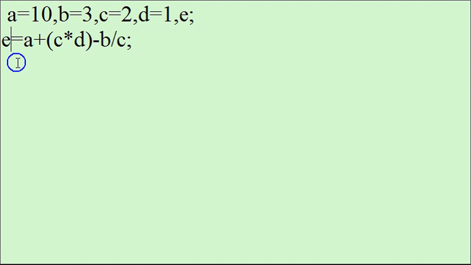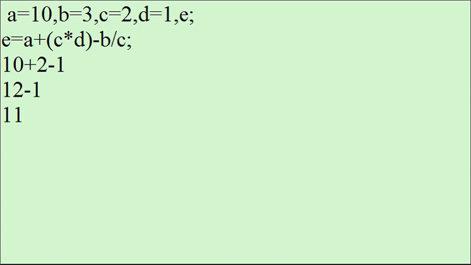Now, what is the value of A? The value of A is 10 plus C into D. What is the value of C? 2. What is the value of D? 1. So 2 into 1 is 2, minus B divided by C. What is the value of B? It's 3. And what is the value of C? 2. So 3 divided by 2. See here, the division of integer by integer is always an integer. So 3 by 2 will not be 1.5, it will be 1. Then 10 plus 2 is 12, minus 1, the result is 11.